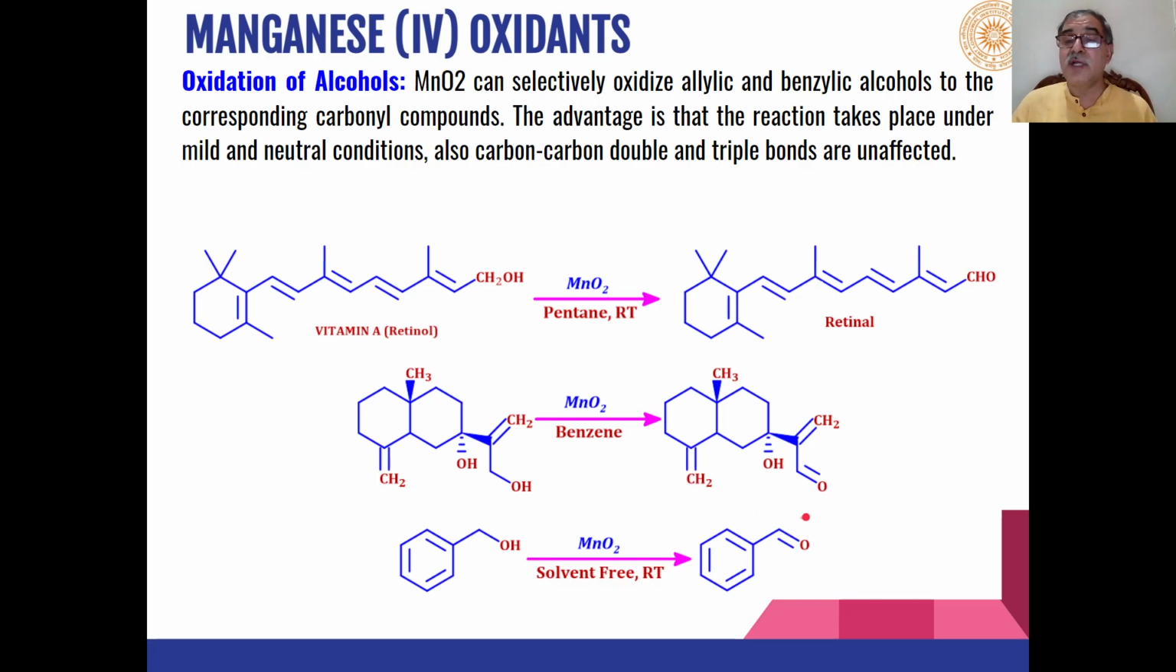So in this way also, this is a very selective reagent for oxidation of only allylic alcohols, benzylic alcohols, or primary alcohols to their corresponding aldehydes. So this benzyl alcohol is oxidized to benzaldehyde by manganese dioxide under solvent-free conditions.